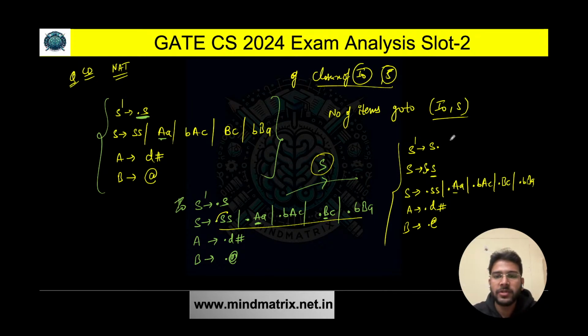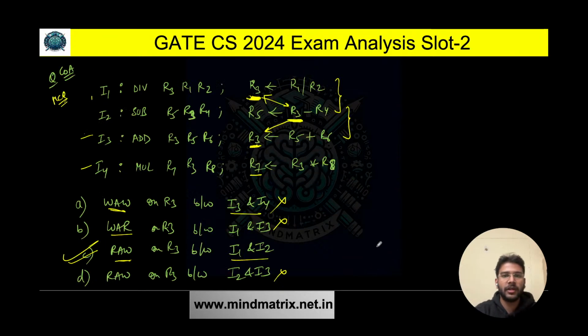Okay, so the number of items here is 1, 2, 3, 4, 5, 6, 7, 8 and 9. So total 9 items are there. 9 is the correct answer for this question. So I hope you have answered this question correctly.